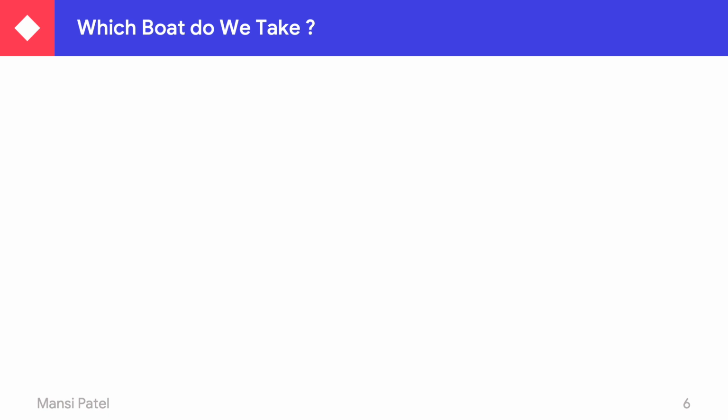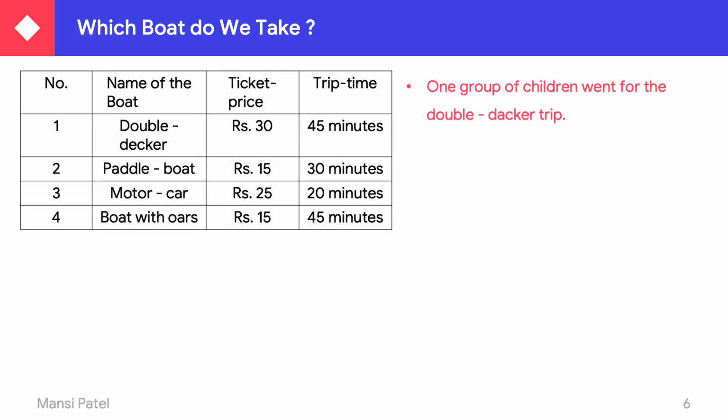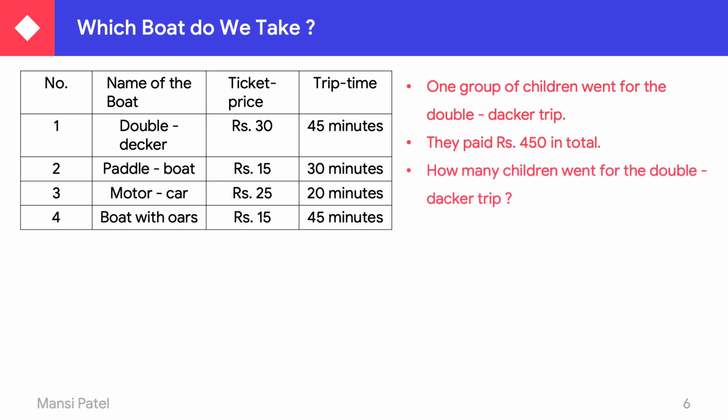Now, one more question regarding this table. One group of children went for the double-decker trip. They paid rupees 450 in total. How many children went for the double decker trip? See here, they are not giving the number of children. The number of children we have to find out. But it is given that the total amount paid by that group is rupees 450.